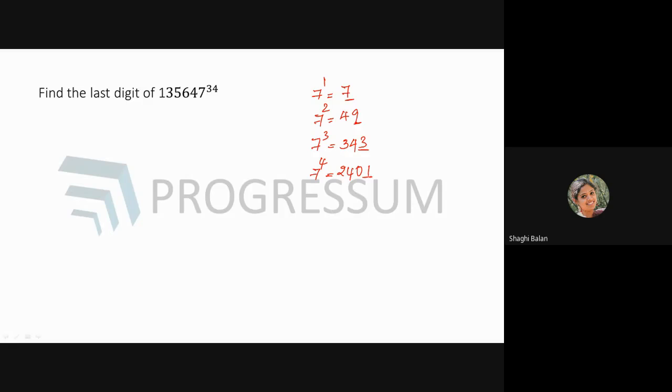Now, if you are getting 1 here, stop here. Again, 7 power 5 will end with 7, and 7 power 6 will end with 9. It goes on like this, which means the power cycle of 7 has 7, 9, 3, and 1. All the powers of 7 end with either 7, 9, 3, or 1. So there are 4 numbers in the power cycle of 7.